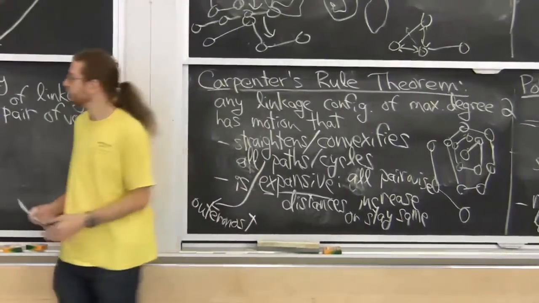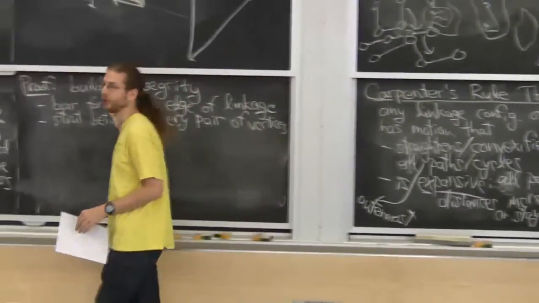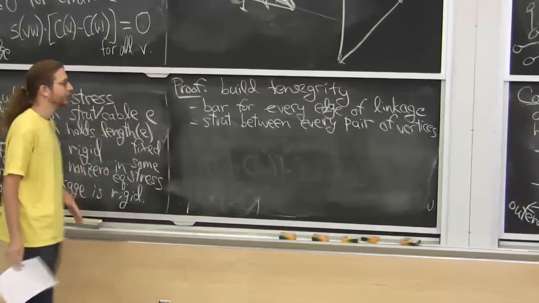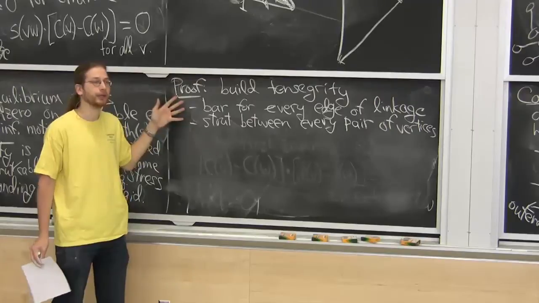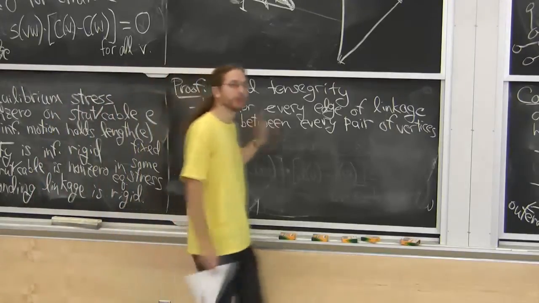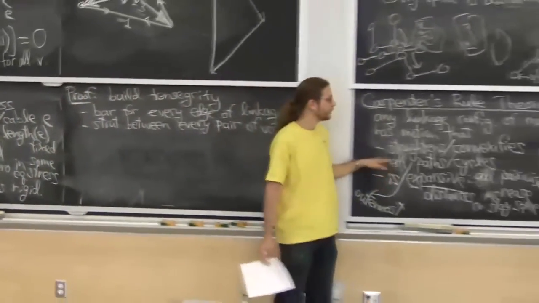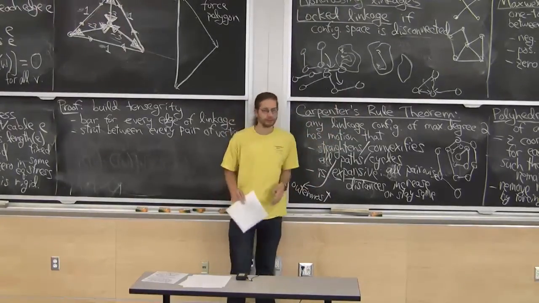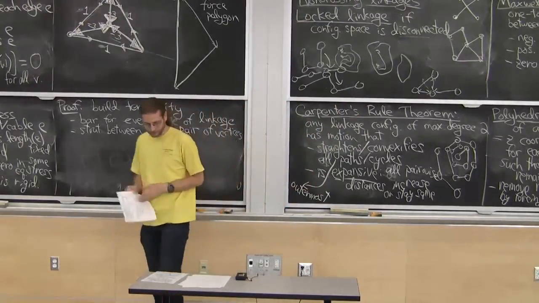We use just, is this thing rigid or flexible at all? And that's the power of all this rigidity stuff. Just telling whether something can move a little bit, and then just doing that over and over again, you will be able to find that you can actually go all the way and get to straight or convex. All right, but how do we actually prove this thing?